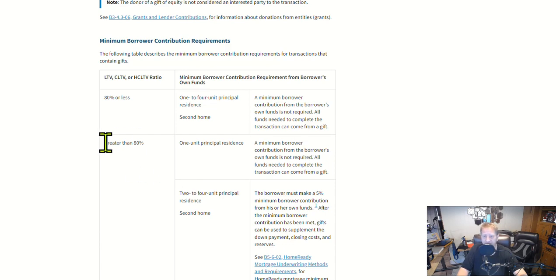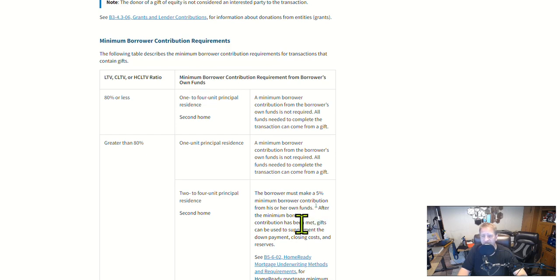However, if it's less than 20% down from the gift and you want to buy a duplex, a triplex, a quadruplex, or a second home, you've got to bring 5% of your own cash.